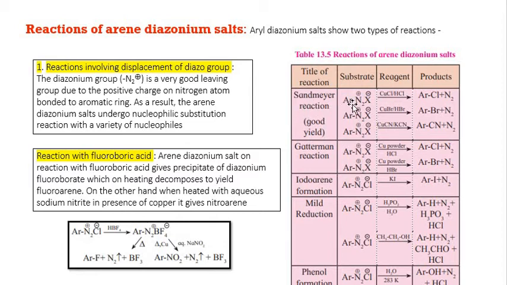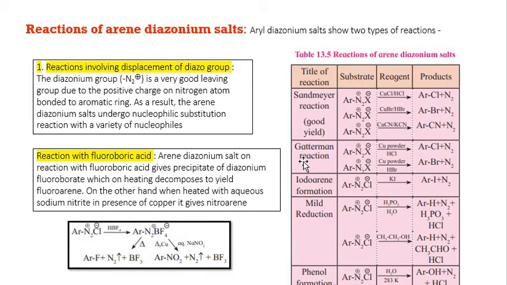When benzene diazonium salt is treated with cuprous chloride and HCl, cuprous bromide and HBr, cuprous cyanide and KCN, they used to give us chlorobenzene, bromobenzene or cyanobenzene respectively, and the yield of these products is very good, and the reaction is known as Sandmeyer reaction.